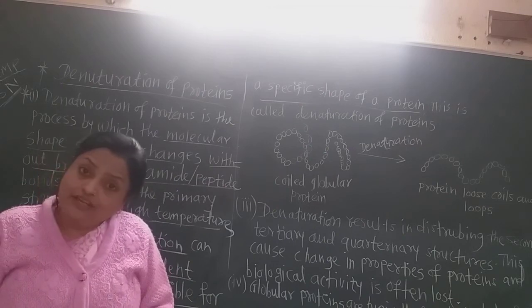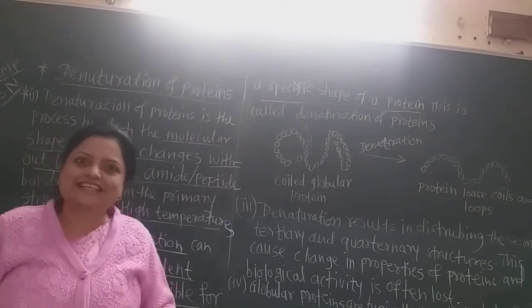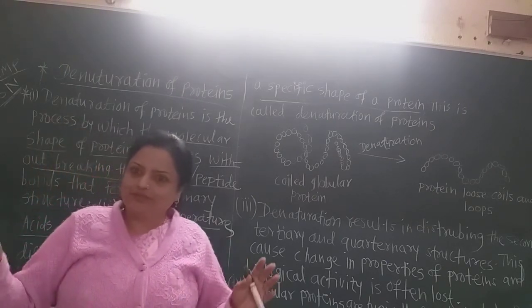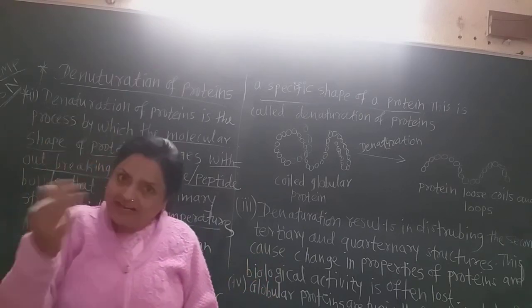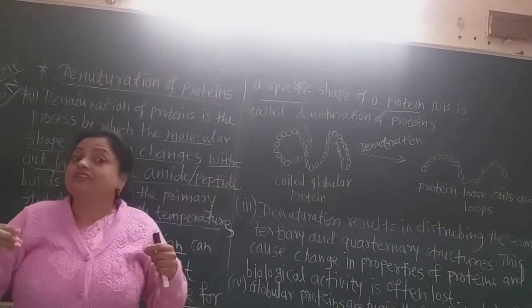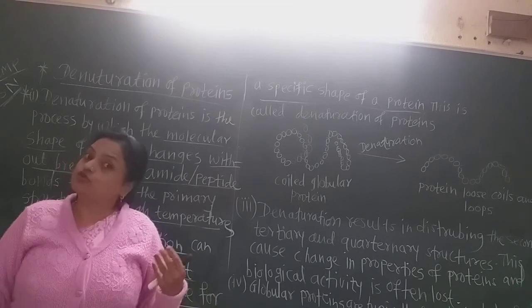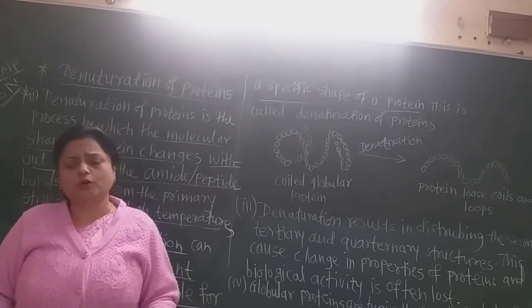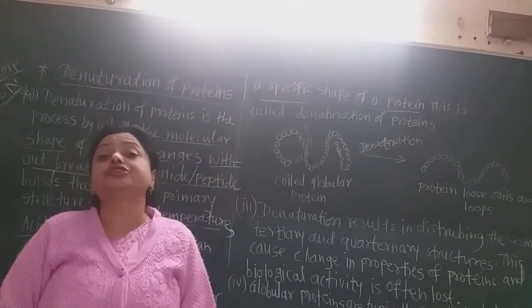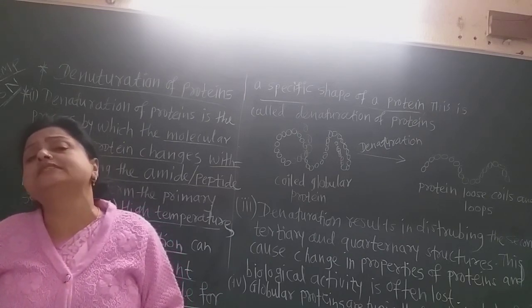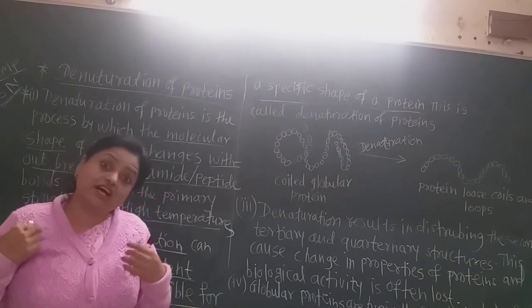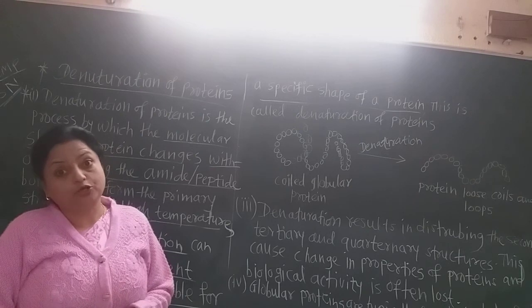But if we make an omelette of that egg, then the omelette has other properties: it becomes solid, and the thickness of the globular proteins is disturbed or vanishes. That means after denaturation, all the properties of the proteins are changed, and the biological activity of that protein is also lost.